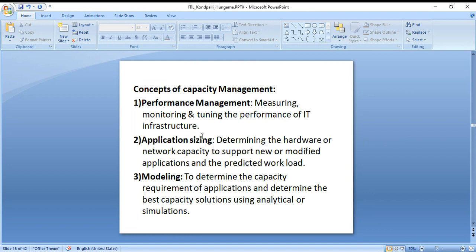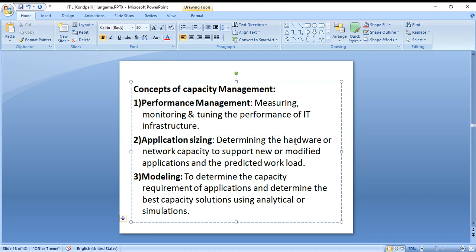So it has the concepts of performance management, application sizing, and modeling. Performance management is measuring, monitoring, and tuning the performance of IT infrastructure. Application sizing is like determining the hardware and network capacity to support new or modified applications and the predicted workload. And then modeling is to determine the capacity requirement of an application and determine the best capacity solution, the solution you need to think of in order to close that completely.